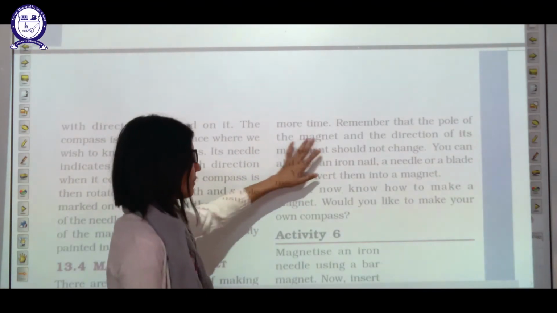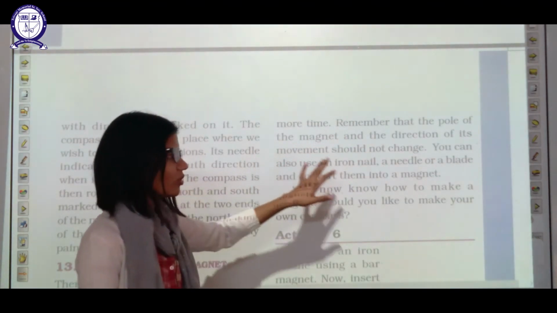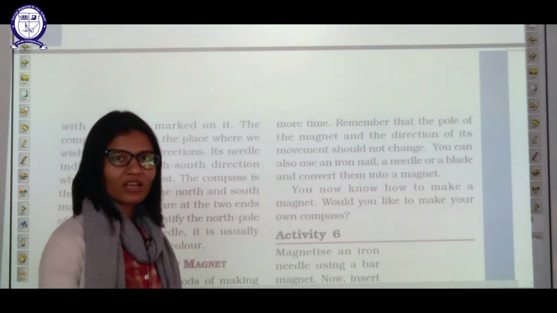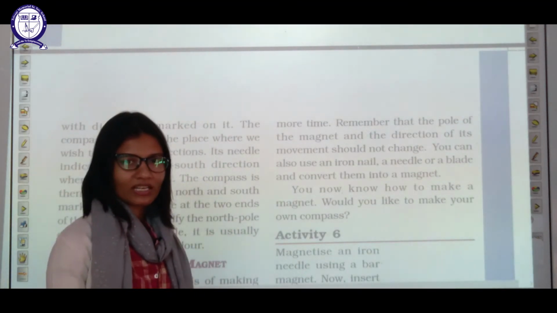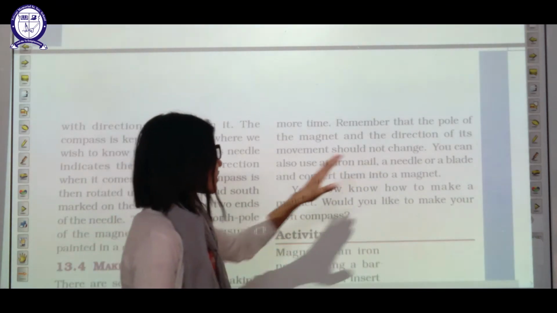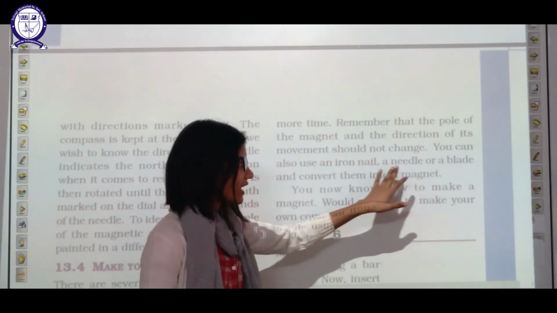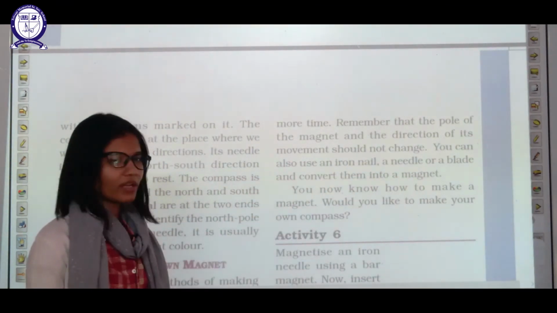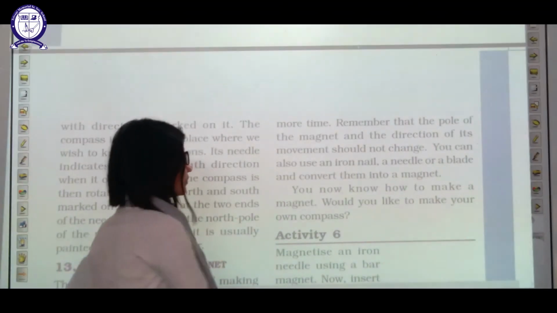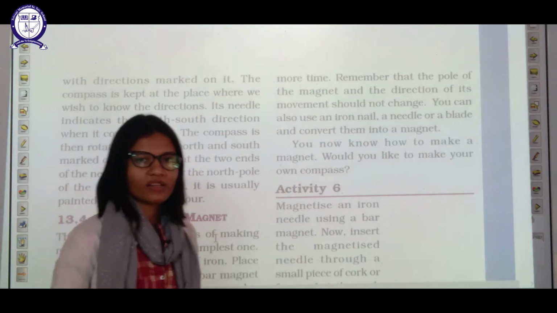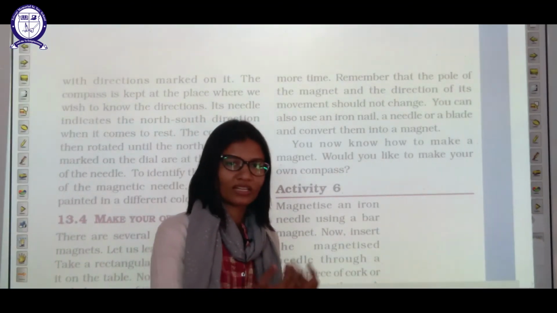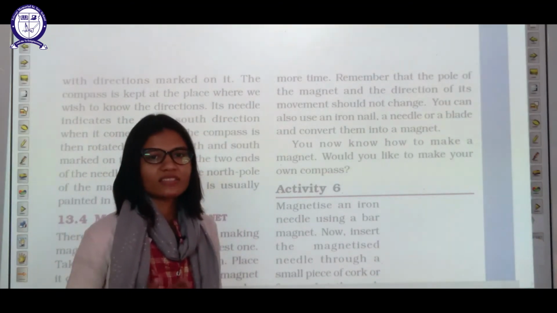Remember that the pole of the magnet and the direction of the movement should not change. If you change the pole or the direction, the piece of iron will not be magnetized. You can also use an iron nail, needle or a blade to convert them into a magnet. Now you know you can make magnetic materials into magnets, and this process is known as magnetization.